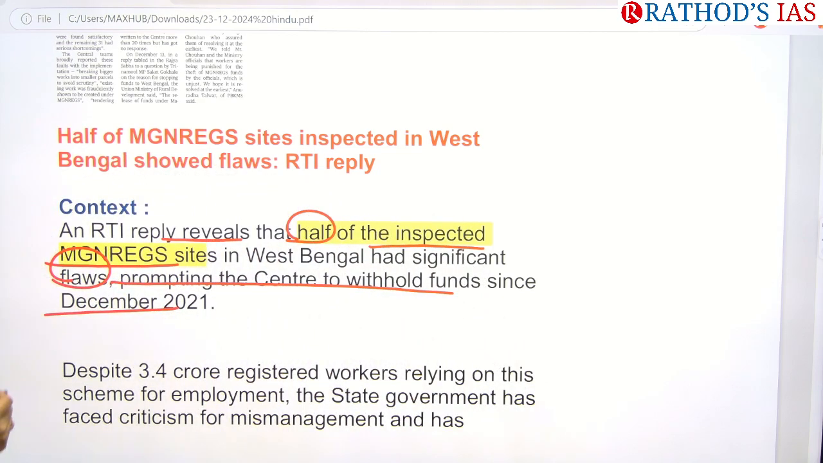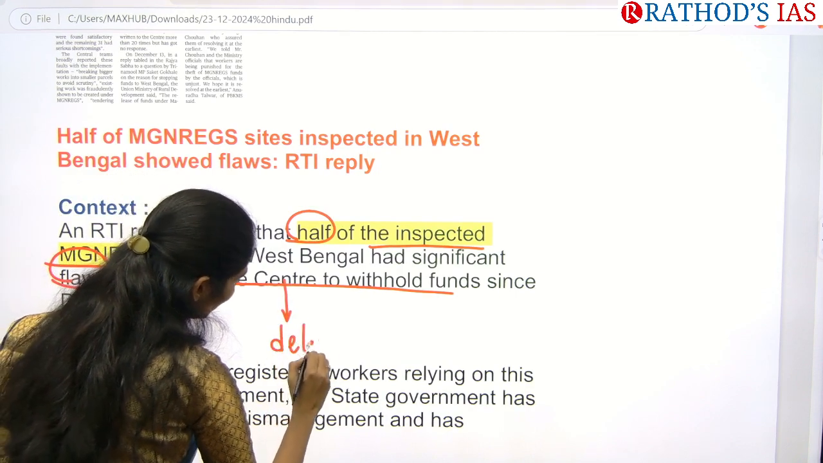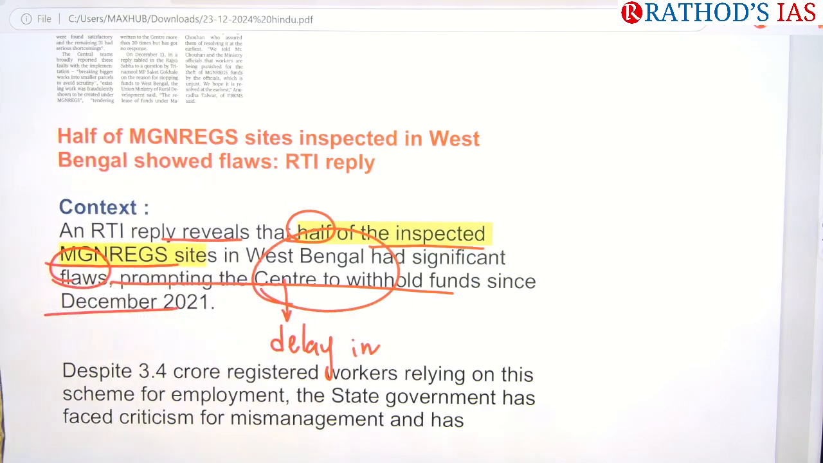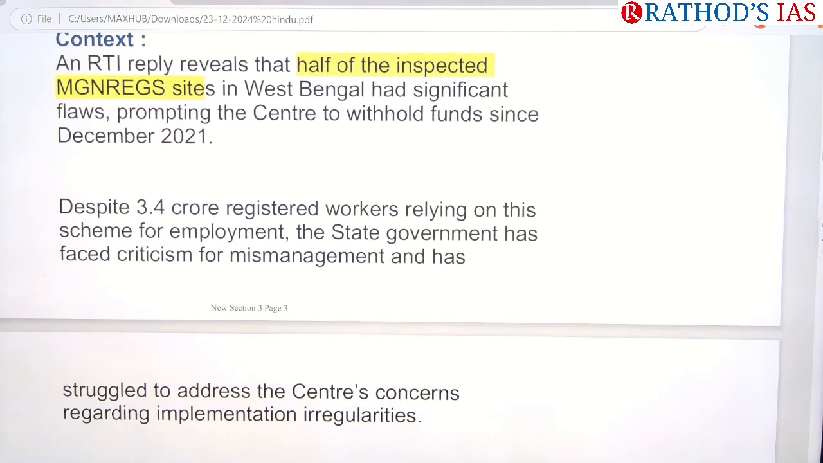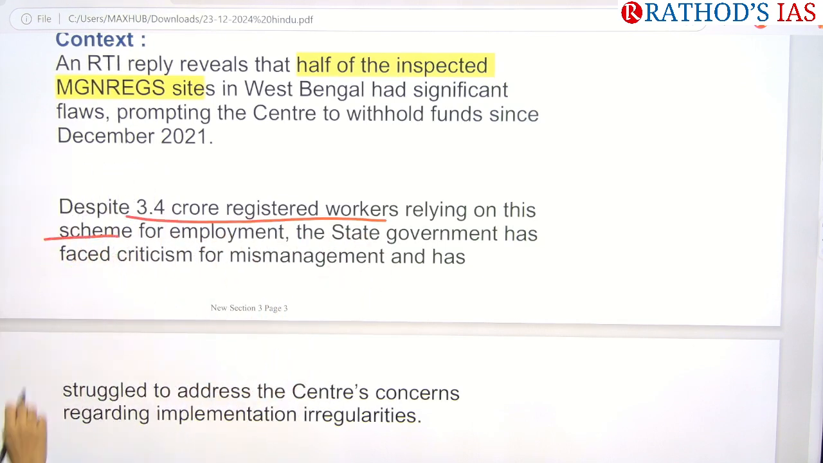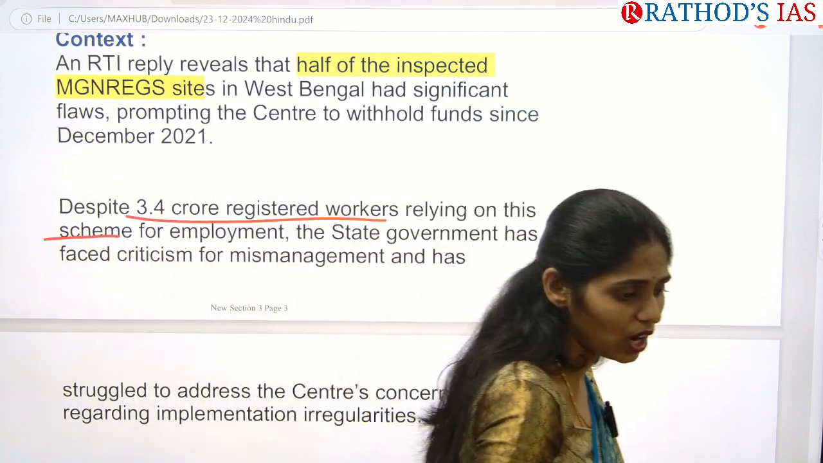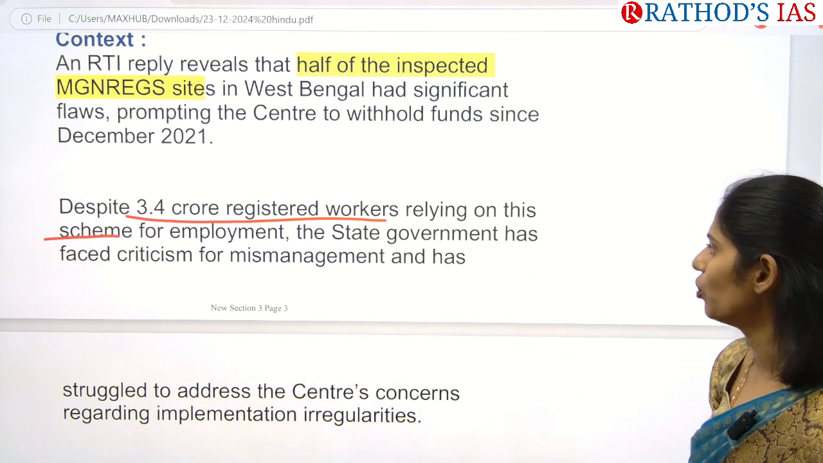So here you have to see what will be the impact of delay in giving salaries or withholding of funds by the central government to the state government. Here this article is saying that there are around 3.4 crore registered workers who rely on this scheme for employment. That means if this large chunk of people who rely on this are not getting employment opportunities or income, then what happens?